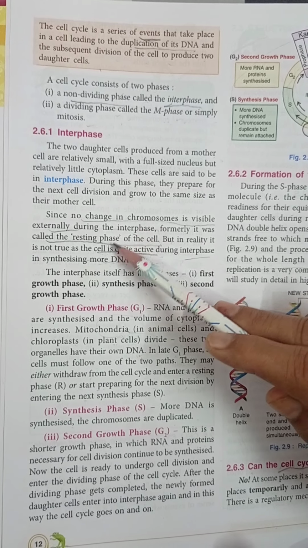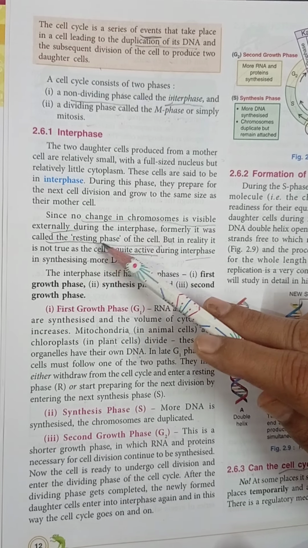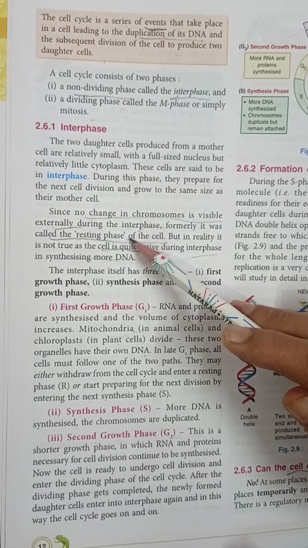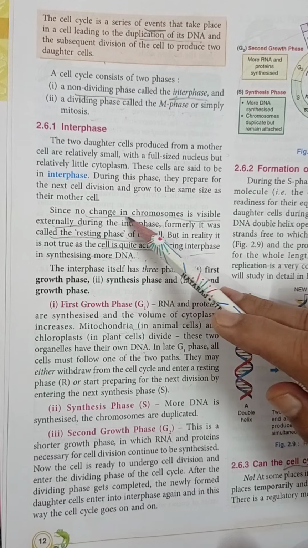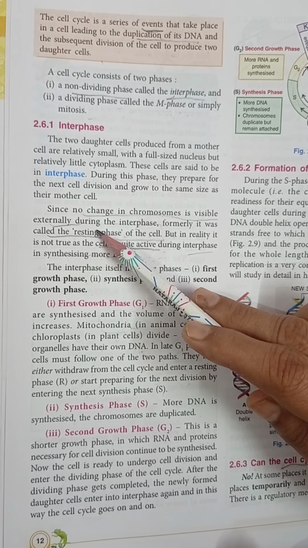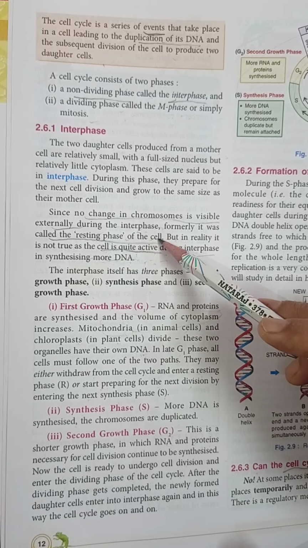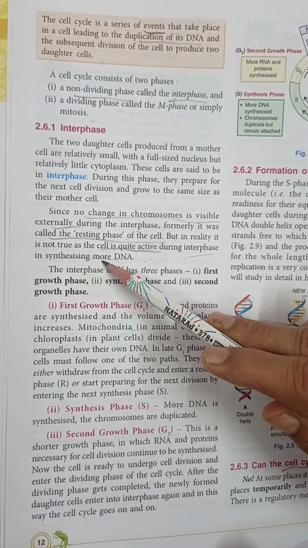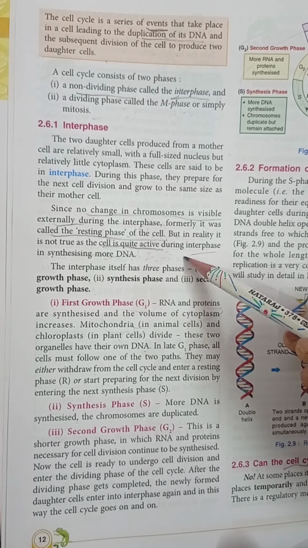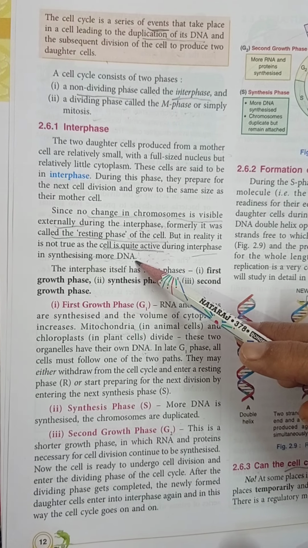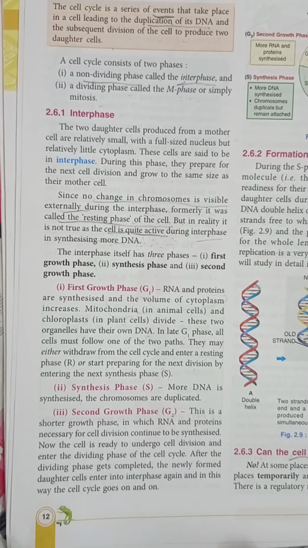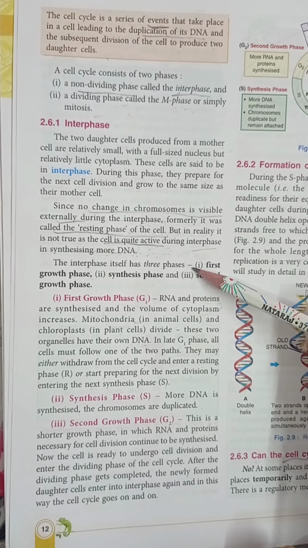Many times this question comes in the paper: why is interphase known as the resting phase of the cell? Then you have to say that no change in chromosomes is visible externally during this phase, but actually the cell is quite active during interphase for the formation of more DNA. Clear? Now this interphase again has three phases.